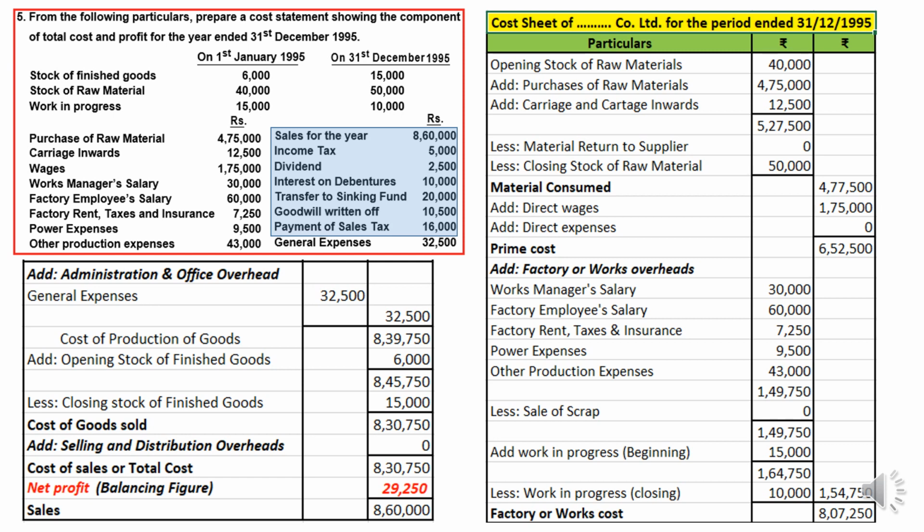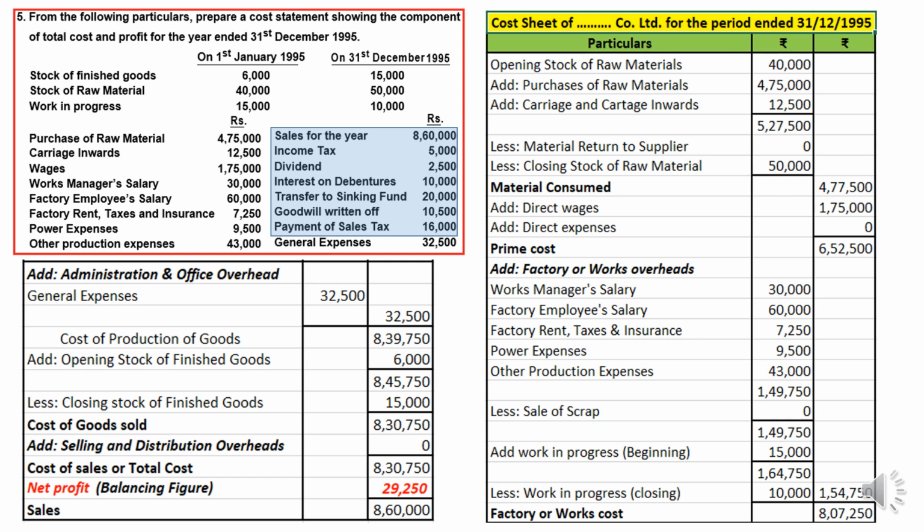So once you add this admin overheads, then the resultant figure is called as cost of production of goods. To this we will add opening stock of finished goods minus closing stock of finished goods. Resultant figure is called as cost of goods sold plus selling and distribution expenses or overheads. We don't have any selling and distribution overhead in this case, so we kept it 0. The resultant figure is called as cost of sales or total cost.